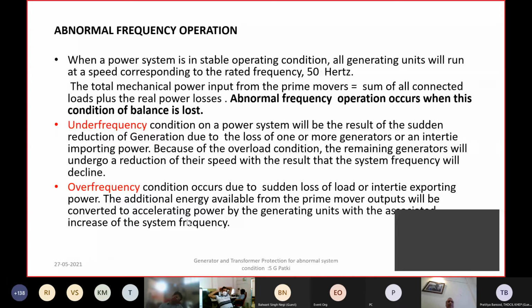That is why the electrical over frequency protection is provided separately, whereas the mechanical overspeed protection on the turbine usually results in tripping of the turbine. So that acts as a backup protection.